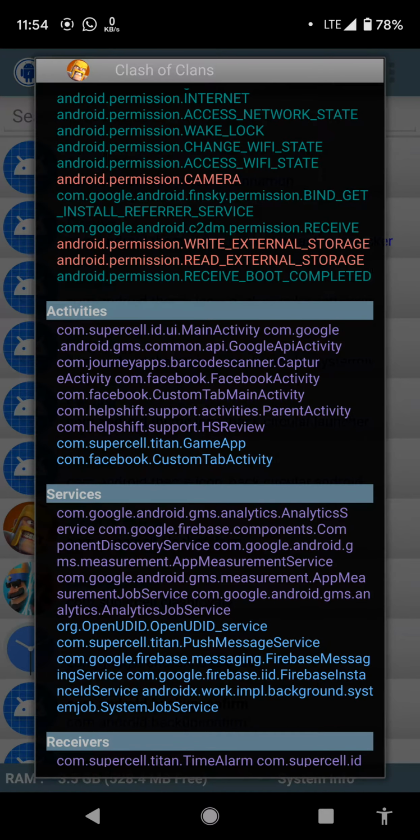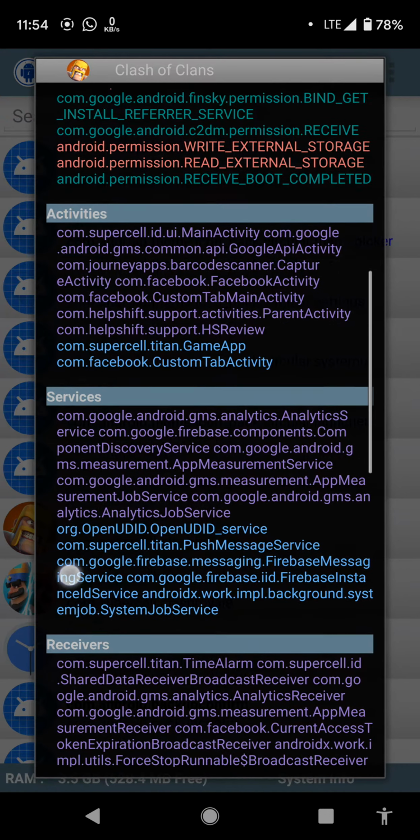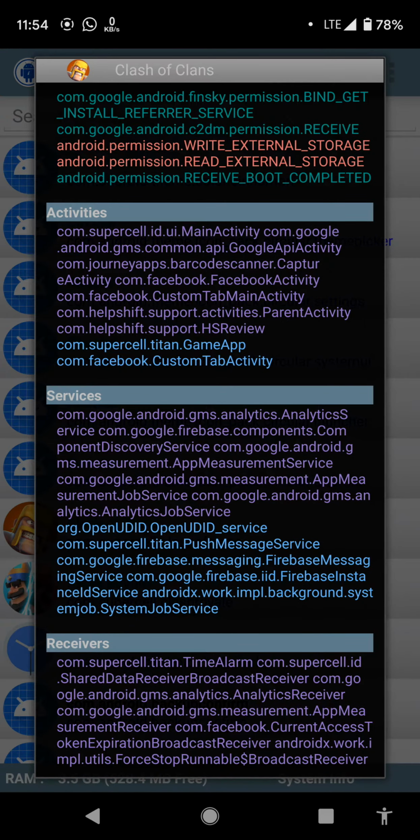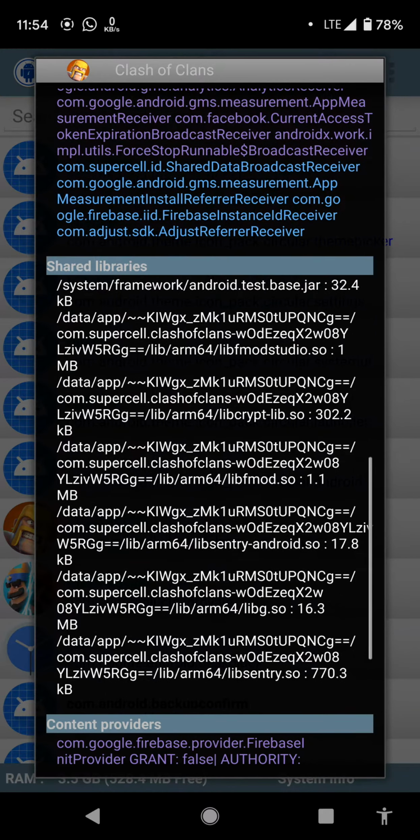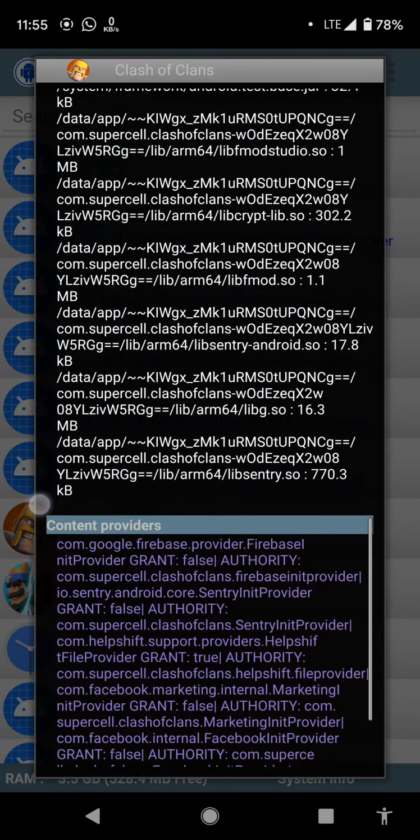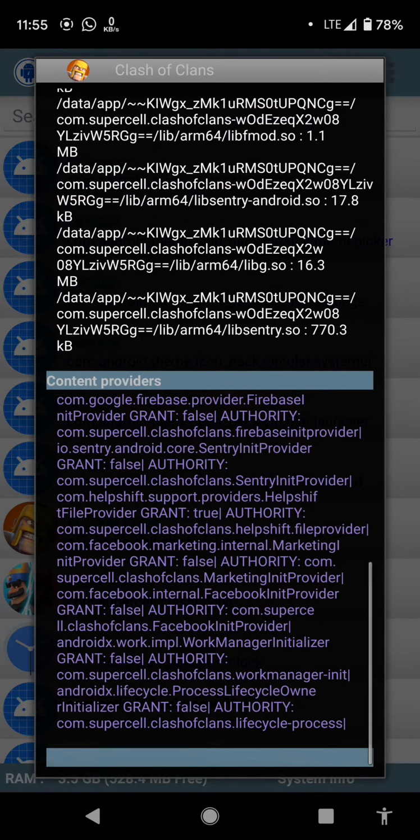There is another part showing which activities the application is running, what services Clash of Clans offers, what types of receivers it has, and where the data of Clash of Clans is saved in the system. This is the content provider used by Clash of Clans in the system. They are using the Firebase system for the database.